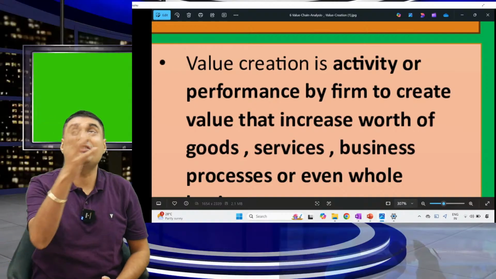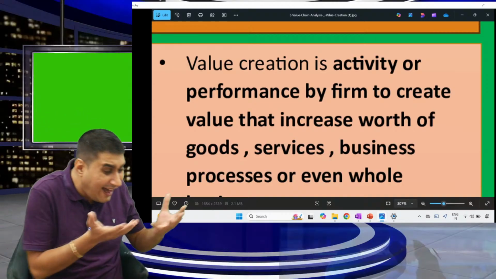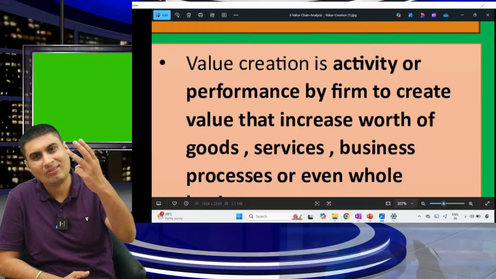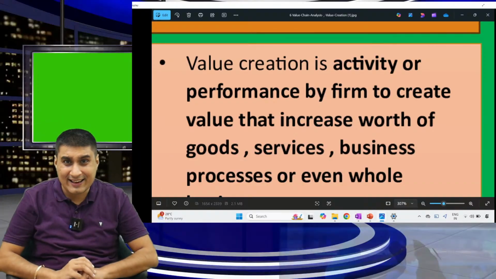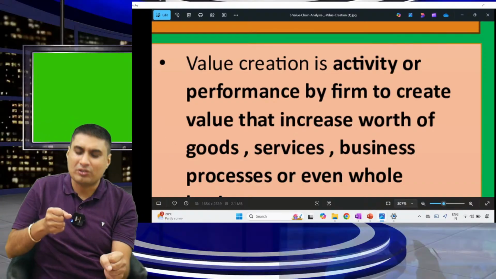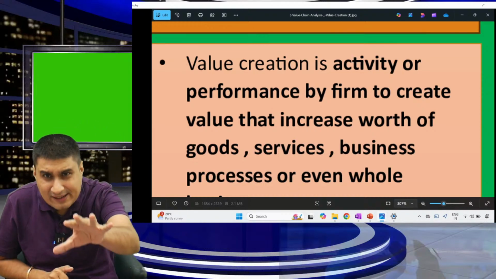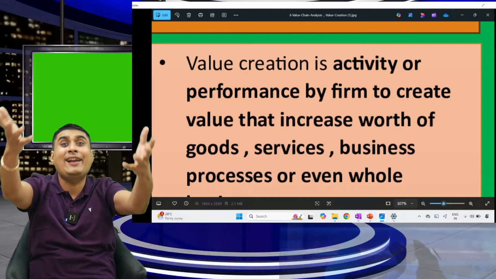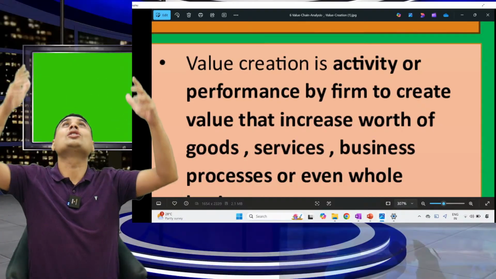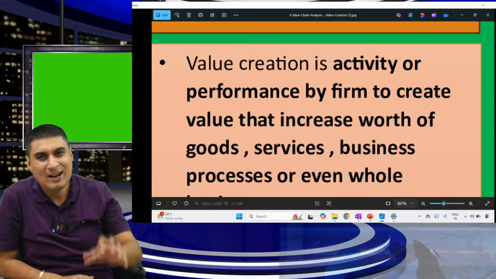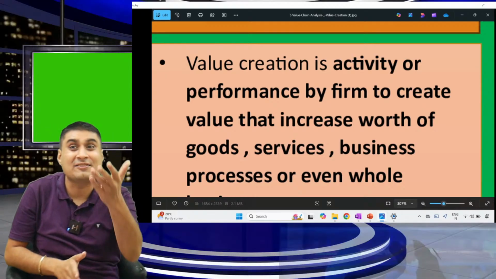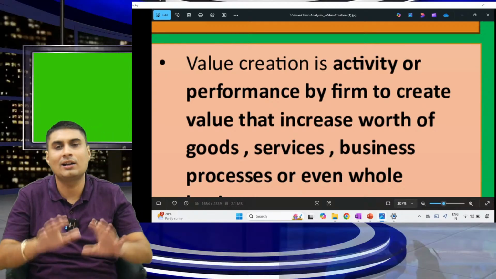Pizza is there, but pizza with topping, cheese burst pizza. Value. Third example, normal car is there, automatic car. Why touch the gearbox? I don't have that much time. Normal car is there, car with sunroof. Value. So you can show off. Normal coffee is there, Starbucks. Value. Understood, sir?